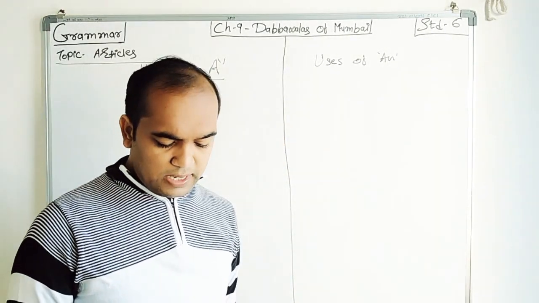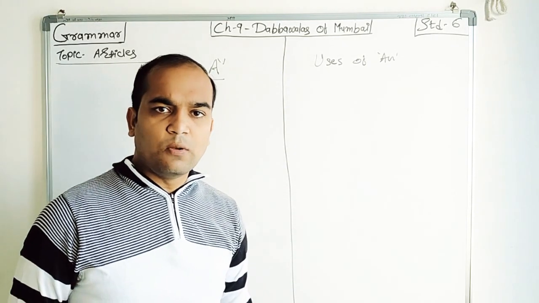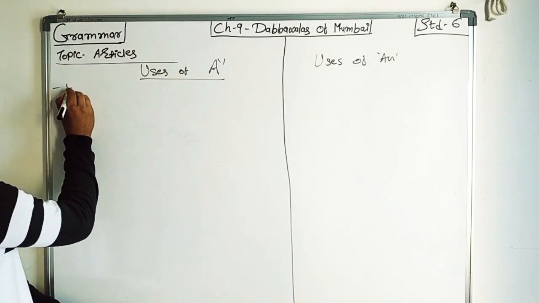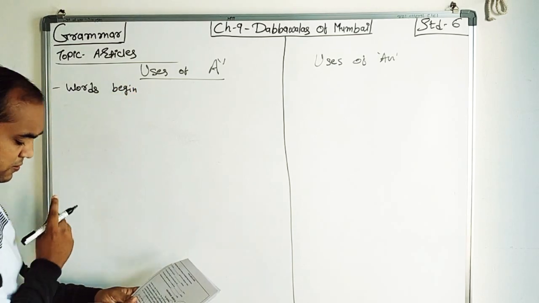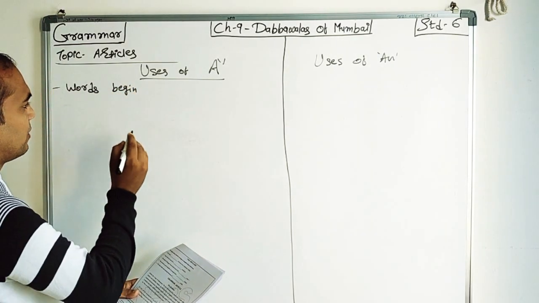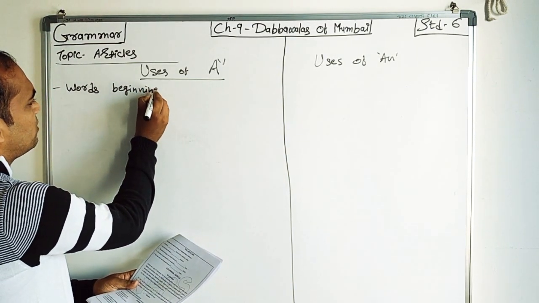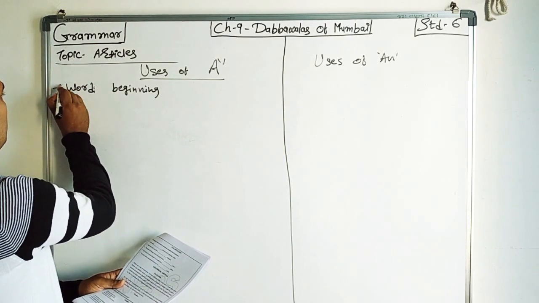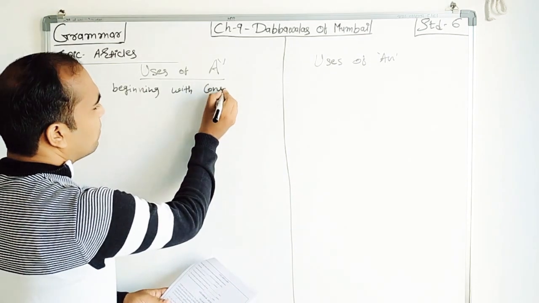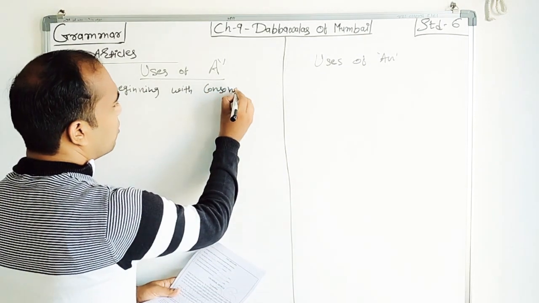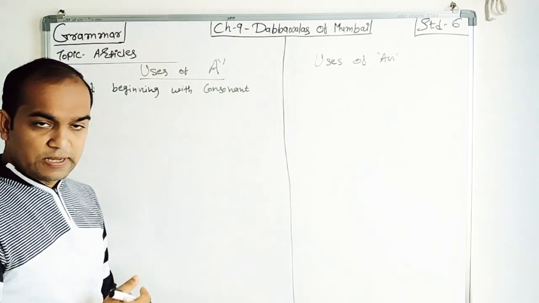So the foremost rule, we all know when we use a. First of all, the common thing: words beginning with a consonant sound. At that time we can use article a. So a word beginning with a consonant sound, right? As I already gave you the examples.